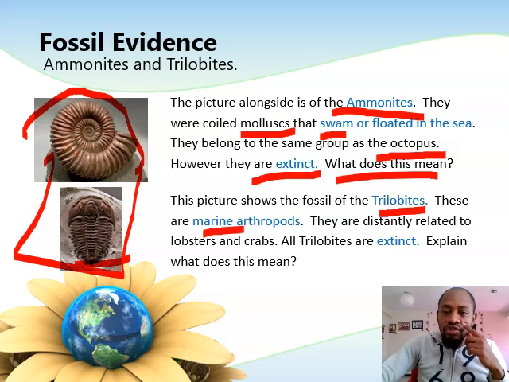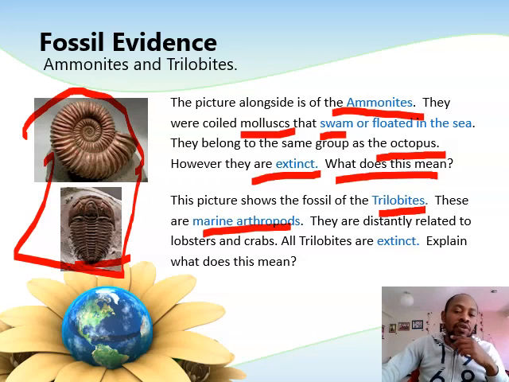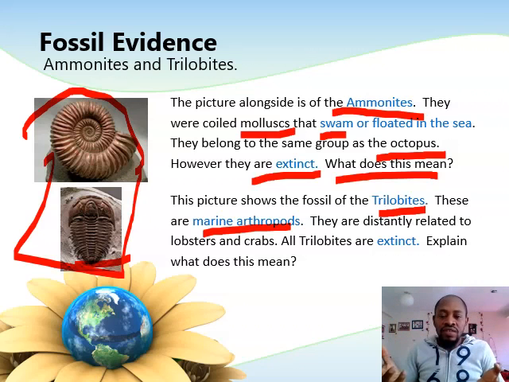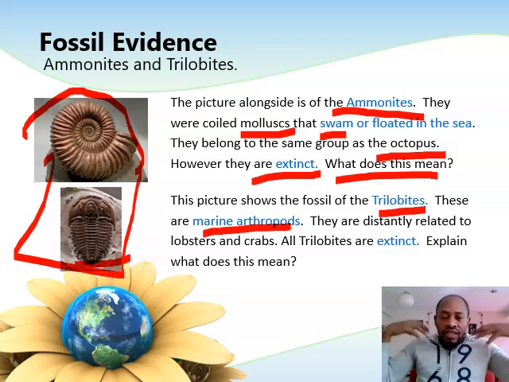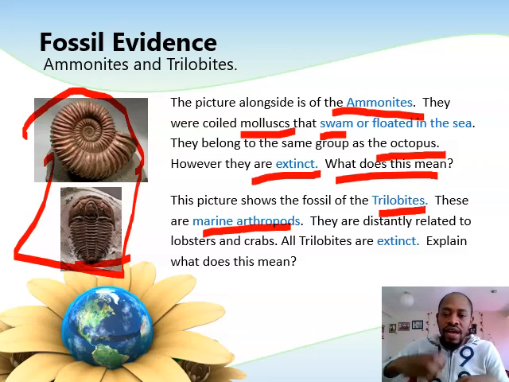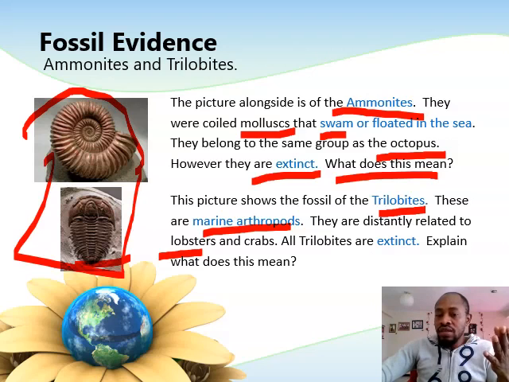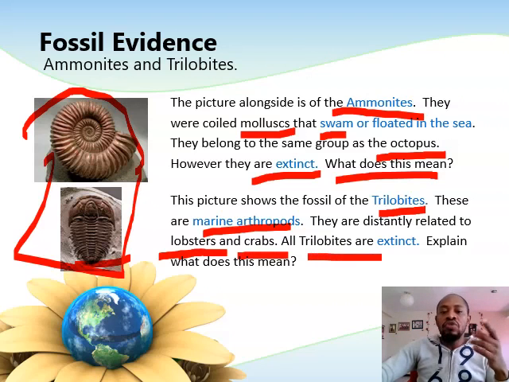They are marine arthropods. Arthropods are a group of organisms which have an exoskeleton, like insects. They have their skeletons on the outside. If you take maybe a beetle, it is hard on the outside. That's an arthropod. Okay, they are related to the lobsters. So we have arthropods in the oceans. They are related to lobsters and crabs. But trilobites are also extinct.